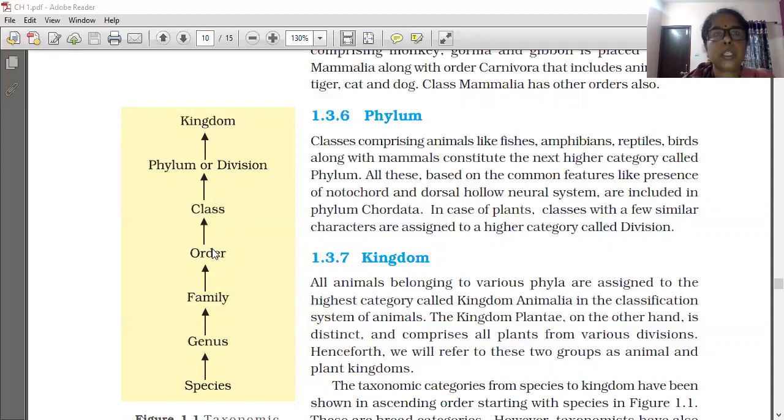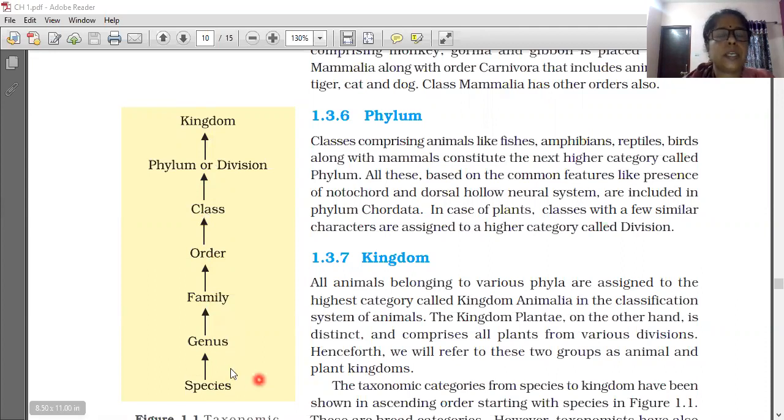One more important thing you have to notice here: while going from species to kingdom, similarities decrease and dissimilarities increase.